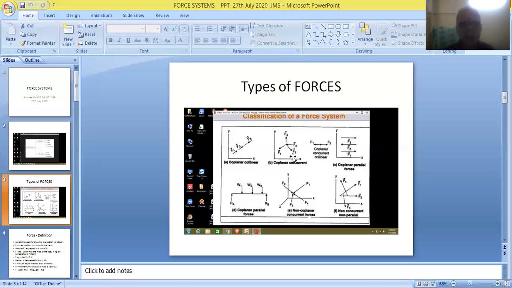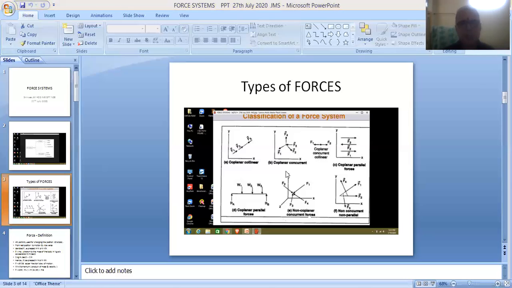F3 is acting towards the point, a compressive force. But all the forces, F1, F2, F3, and F4, are acting at one particular point. This is the point, my dear friends. Therefore they are referred to as concurrent forces.